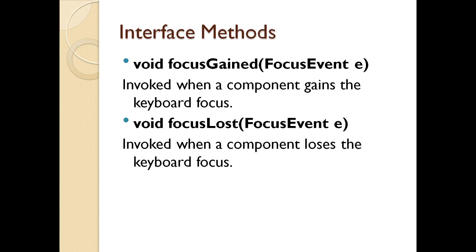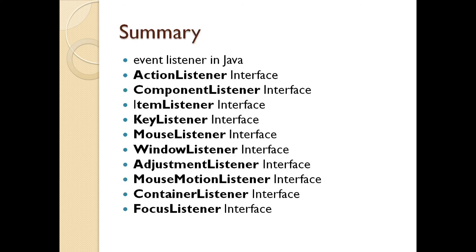So to summarize, in today's lecture we have seen what the event listeners in Java are, what an action listener is, and what a component listener is. We also saw the item listener, key listener and the mouse listener. For windows and containers, we saw the window listener, the container listener and adjustment listeners, the mouse motion listeners, and lastly we saw the focus listener interface.